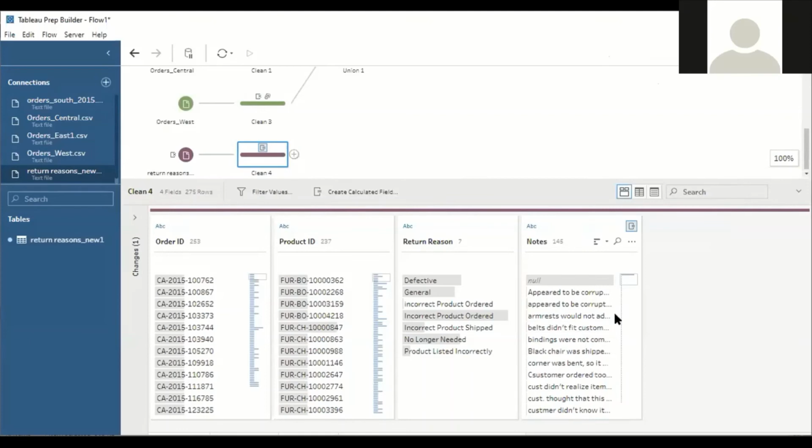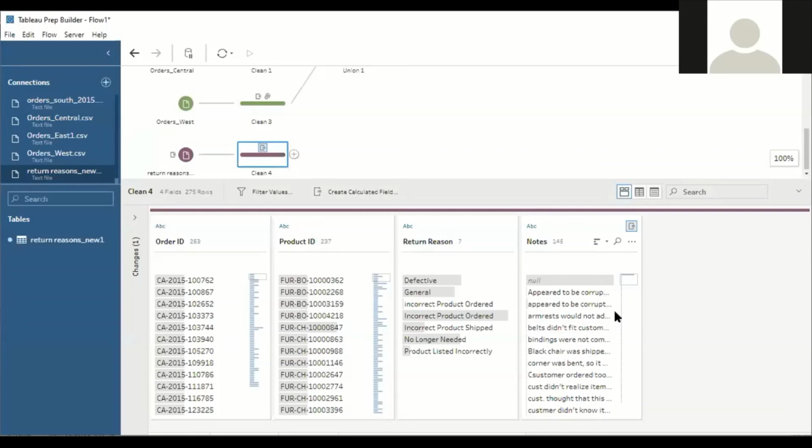Understood? So it's so easy to eliminate the spaces using Tableau Prep Builder. I'm not using any code to trim the spaces here. Tableau Prep Builder is so smart. Automatically the algorithm itself will predict and try to align the notes or whatever data we are cleaning using Tableau Prep Builder.